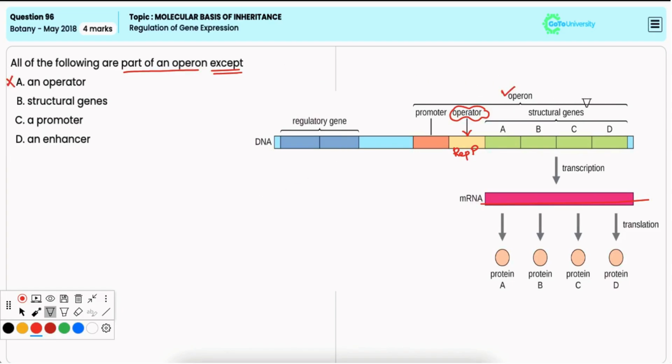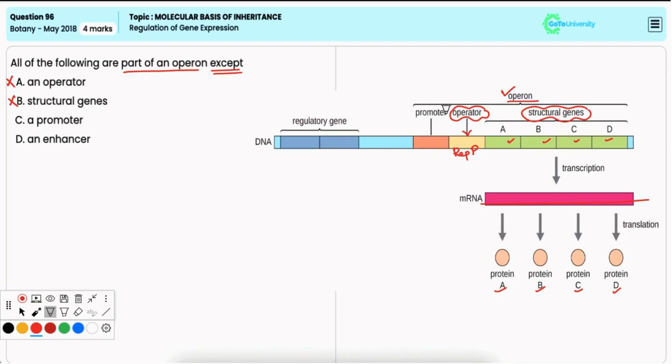Option B, structural genes. Now, it is also an essential part of an operon because structural genes are the genes that encode for proteins or enzymes that are involved in a particular metabolic pathway or process. Hence, it is also incorrect option.